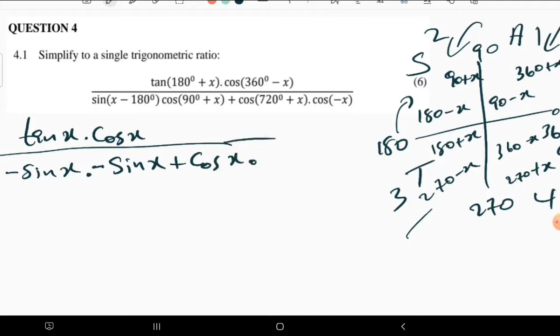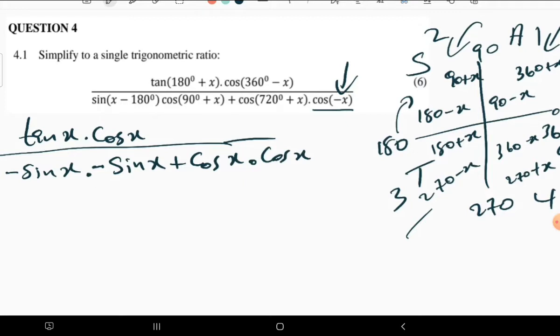Then let's come to this one. What are we having here? Cos of negative x. These are negative angles. Remember, when you have negative angles, you can always add 360 so that you know where this angle belongs. So when you add 360, you have 360 minus that angle, which is found on the fourth quadrant. Which means our cos is positive on the fourth quadrant. So basically, this is what we have.